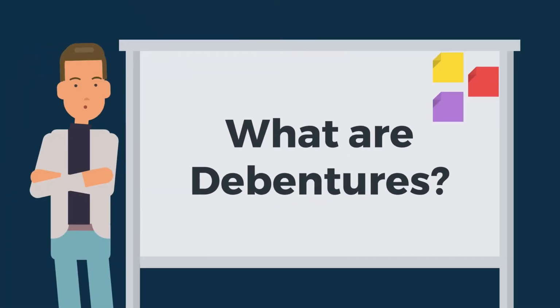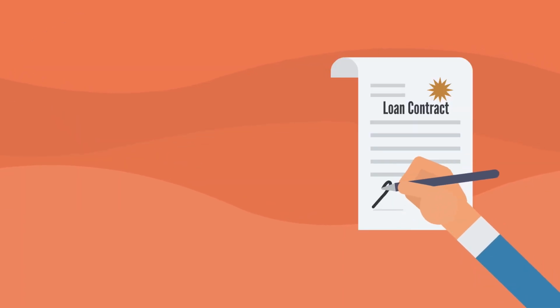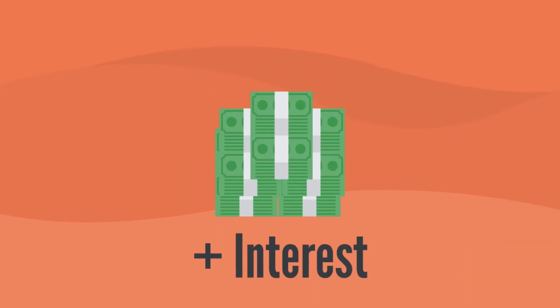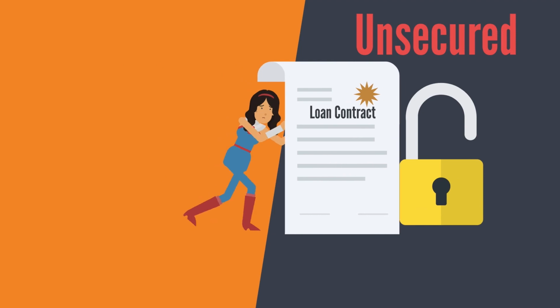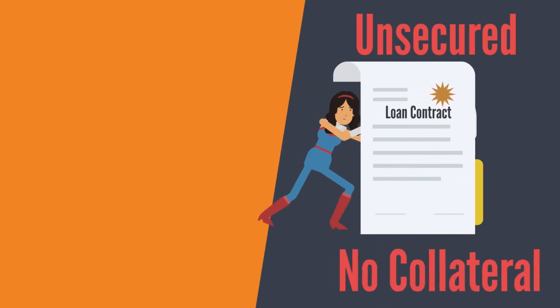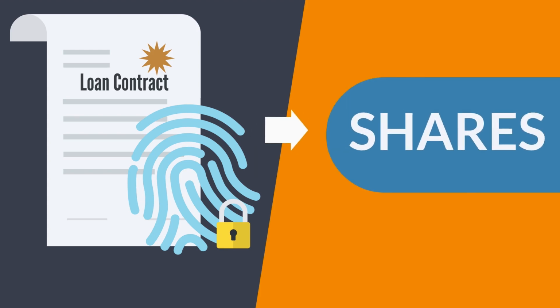What are debentures? Debentures are a type of debt instrument issued by a company to raise capital. They represent a loan from investors to the company, which the company must repay with interest at a specified time. Debentures are usually unsecured, meaning they are not backed by any collateral. However, some debentures may be secured by specific assets or convertible into company shares.